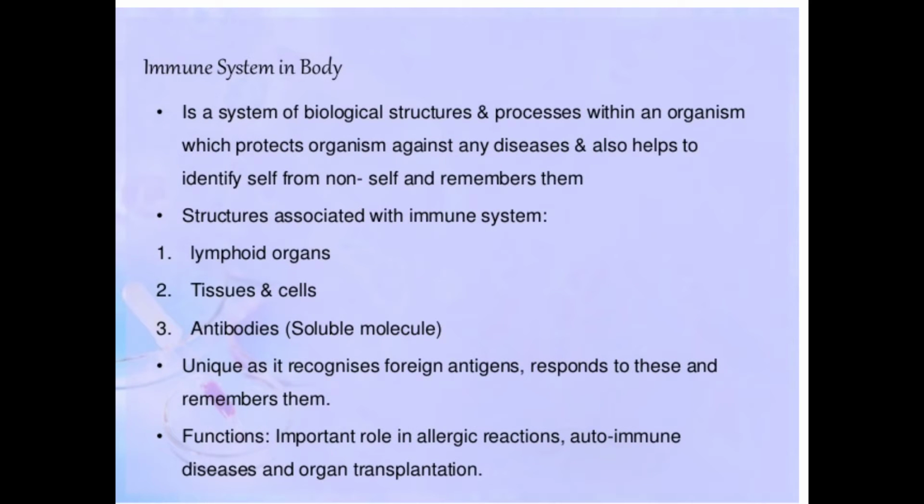So the immune system in the body. Our body will have a certain structure called a biological structure and process. With this, the organism will produce certain types of antibodies against the disease-causing organism, pathogen, parasites, or antigens. These antibodies, or these cells produced from certain structures, will help in identifying the self from the non-self and to remember them.